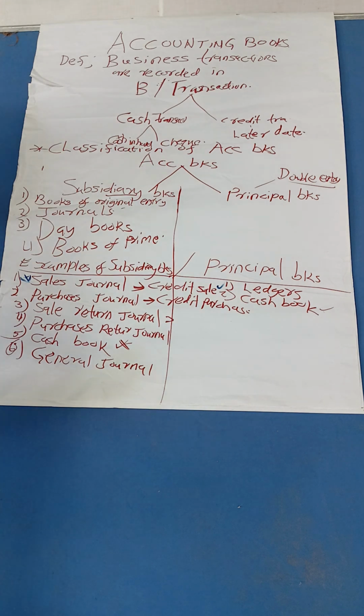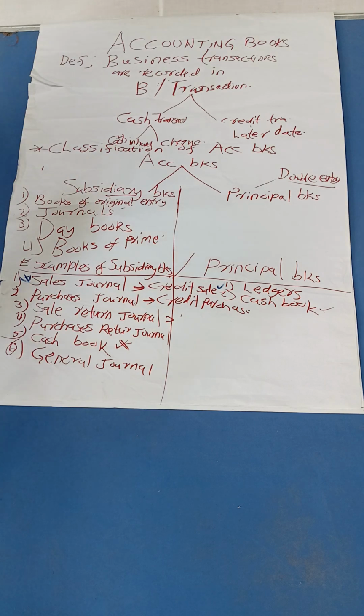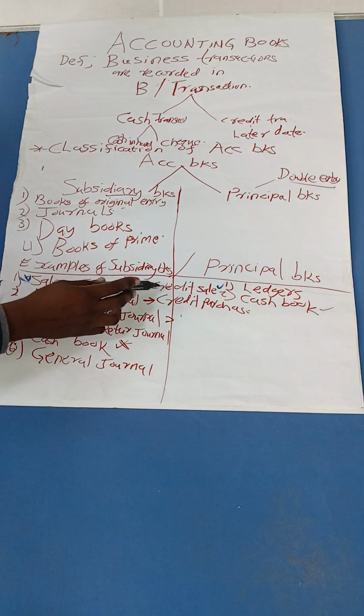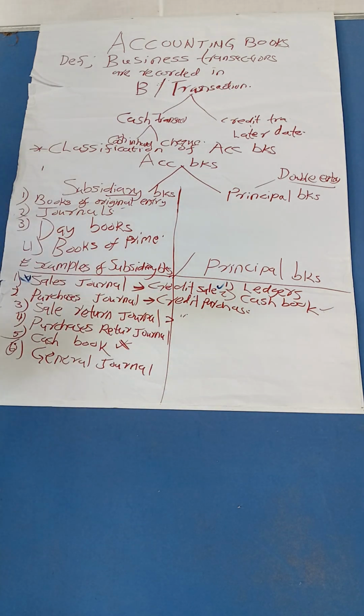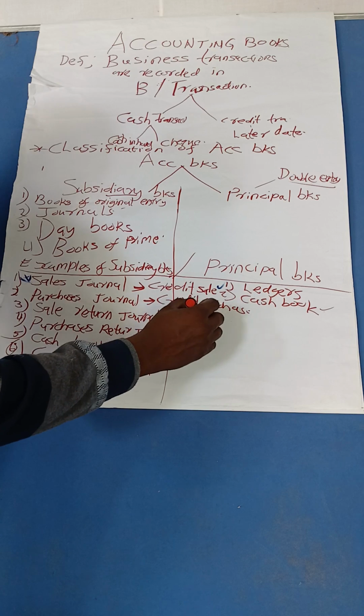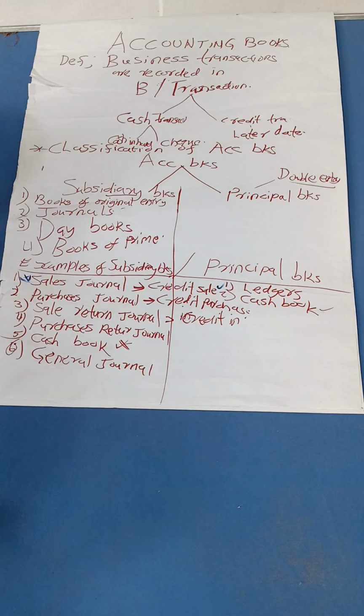It records all goods that are being returned to you. You will always get another question while you are doing an introduction: state reasons why goods may be returned to the business. One, poor quality. Two, in excess. Three, not going with the taste and preferences. Good. So it records the credit sales being returned to you. Remember, credit sale. So these are goods of credit sales returned to the business.